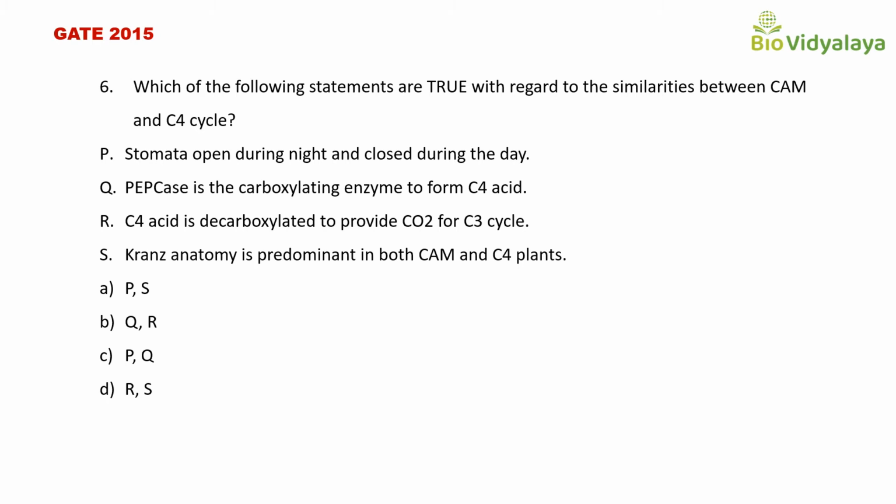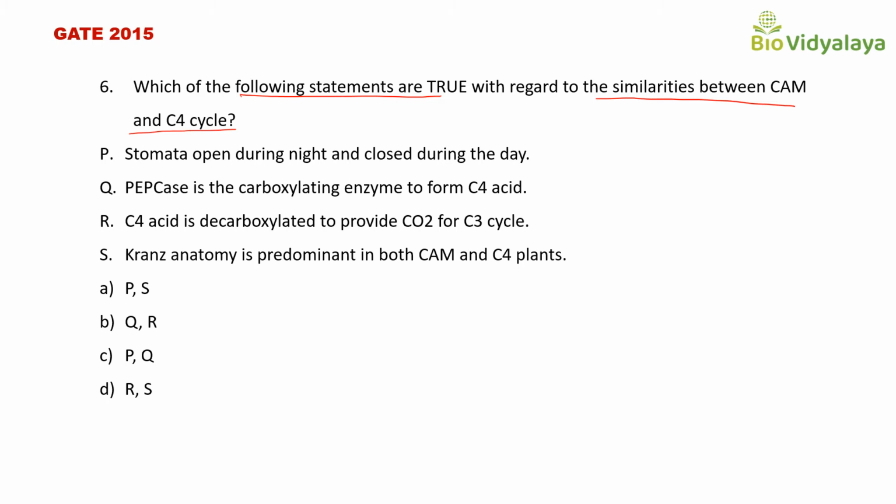Statement S: Kranz anatomy is predominant in both CAM and C4 plants. Options are A: PS, B: QR, C: PQ, D: RS. So we have to select the correct statements about the similarities between CAM and C4 cycle.